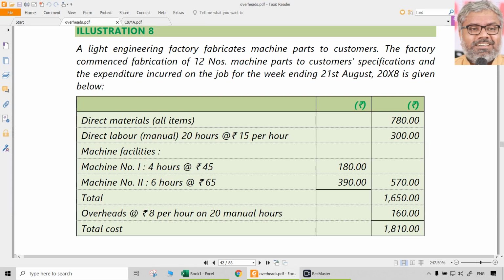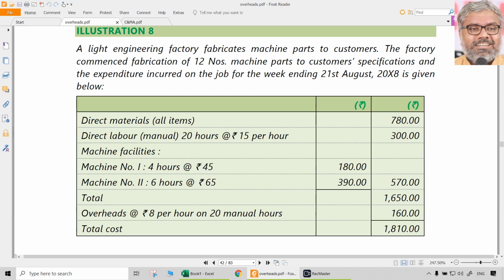Whatever it is, the data given here is related to a particular fabrication job, and amounts are given: direct materials, direct labor, and machine facilities. Machine number 1, 4 hours worked, into 45 rupees. We should understand 45 is the machine hour rate for machine number 1. That was already available, now it is absorbed. Machine number 2, the machine hour rate would have been 65 rupees, and this job required 6 hours of machine number 2. So 6 into 65, 390 rupees is absorbed.